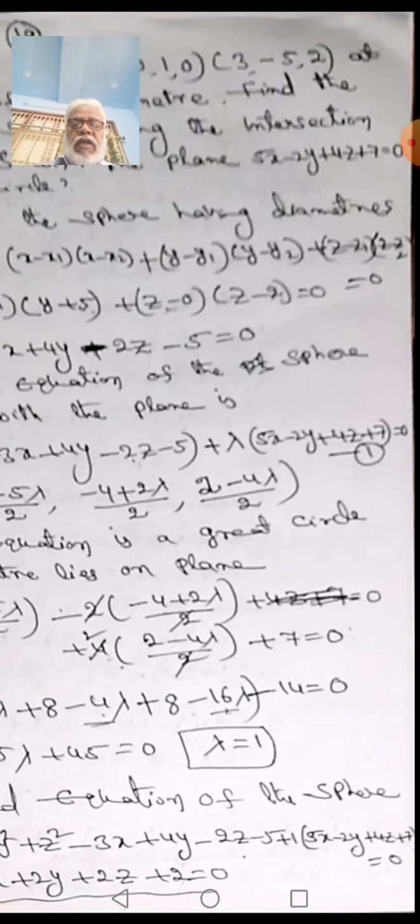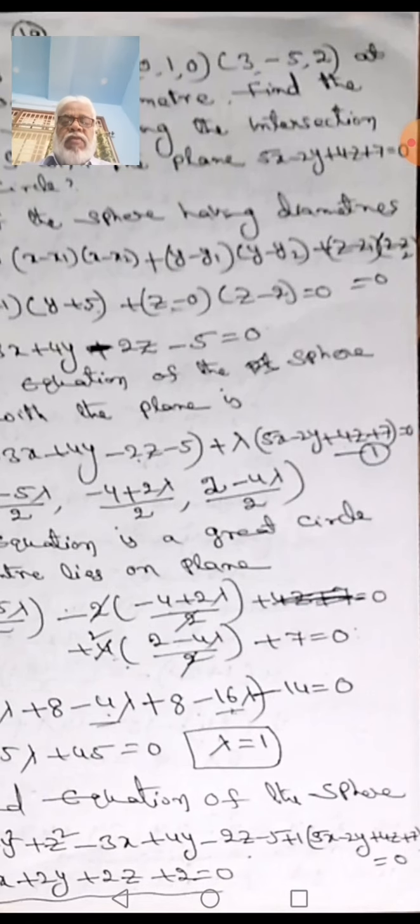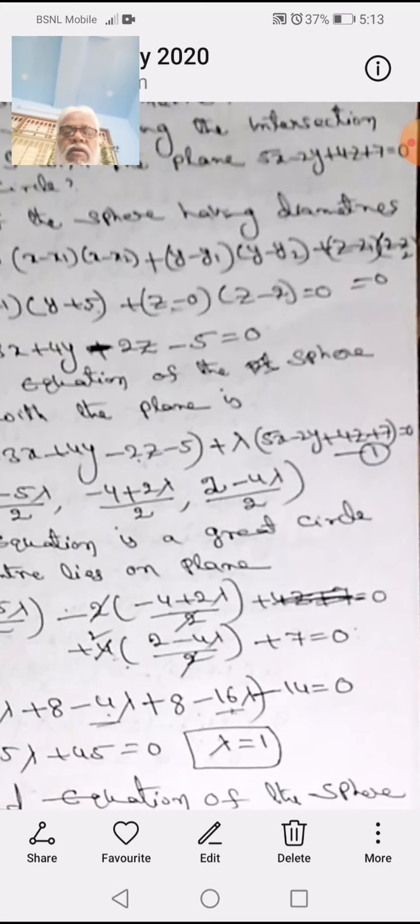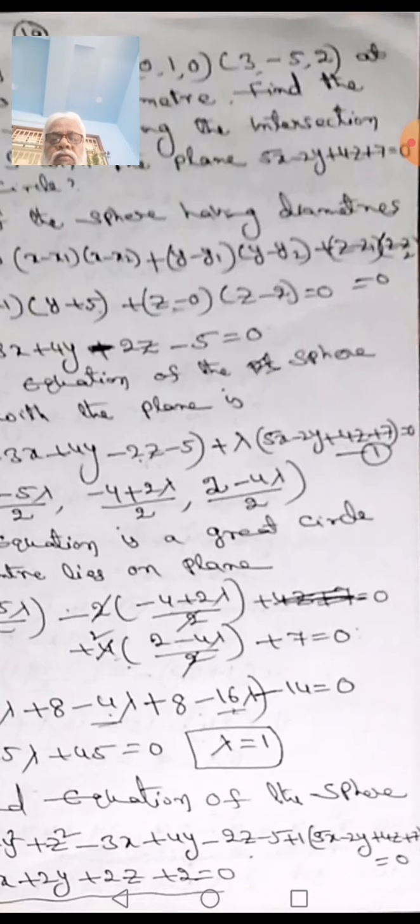Required equation, we got x square plus y square plus z square minus 3x plus 4y minus 2z minus 5 plus 1 of 5x minus 2y plus 4z plus 7 is equal to 0.